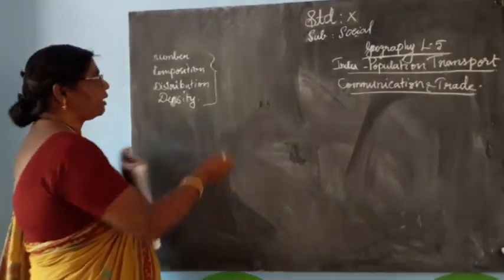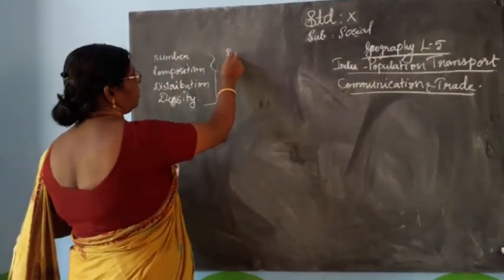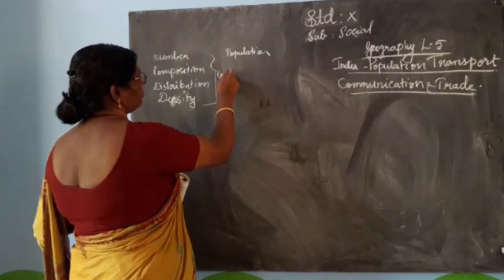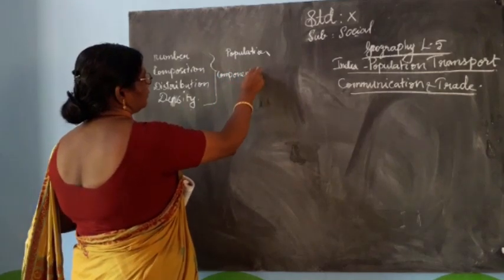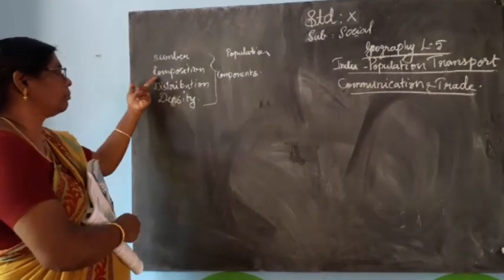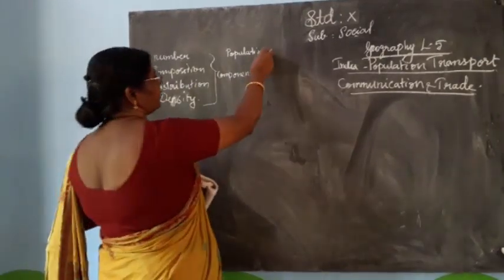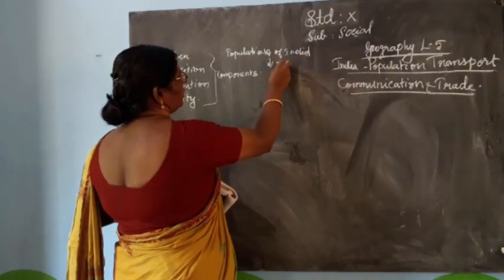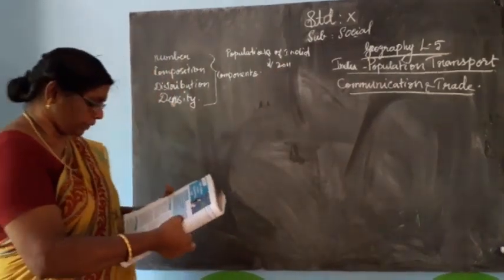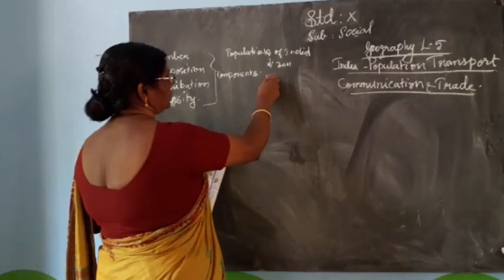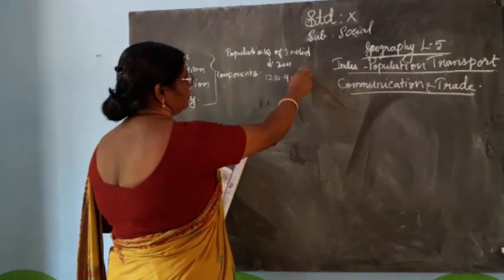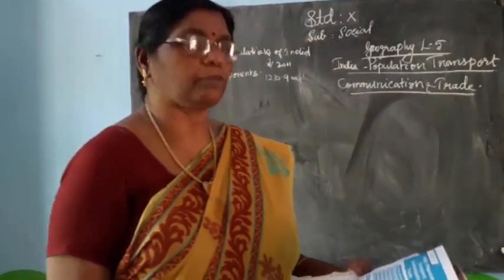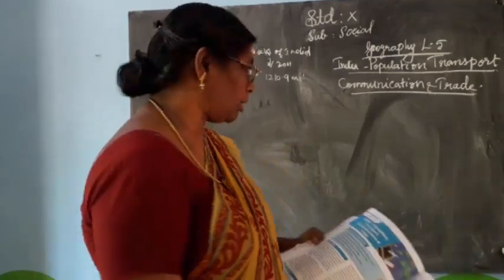The population of India in the 2011 census: how much population? 1210.9 million.